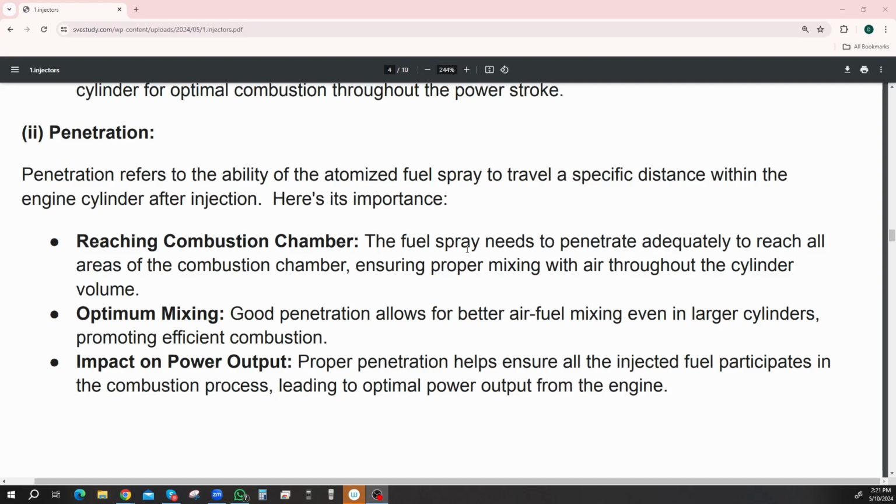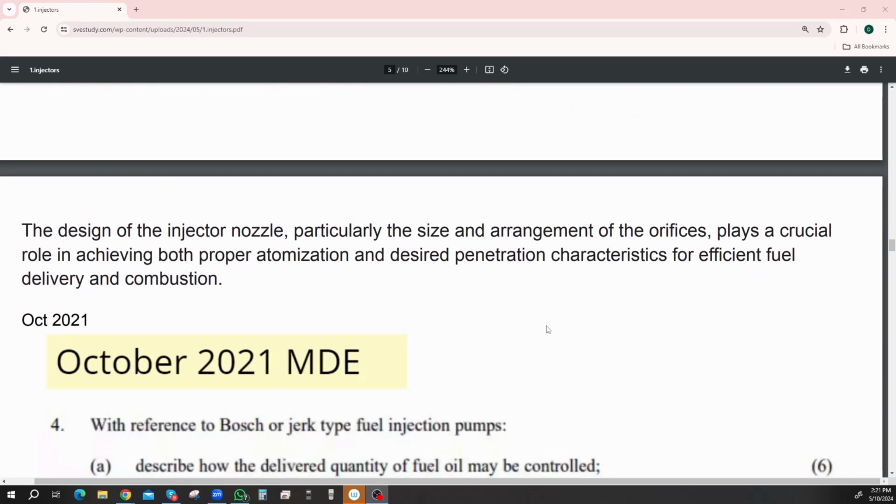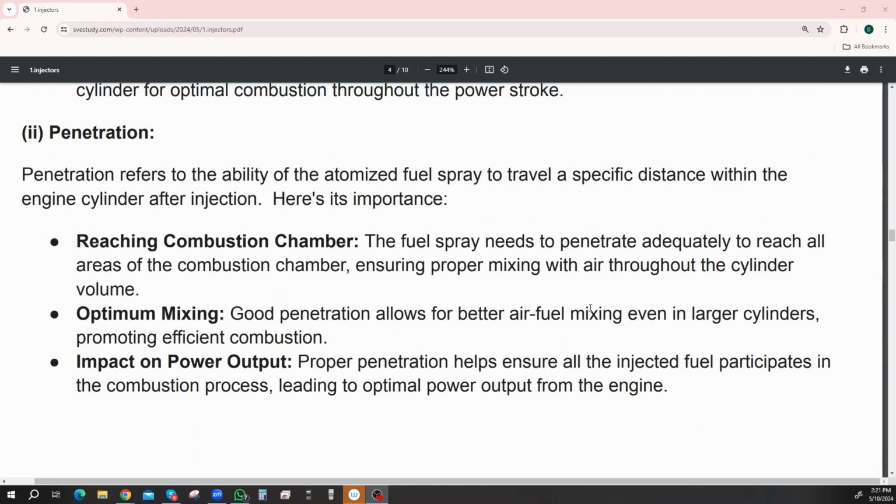Proper penetration helps to ensure all the injected fuel participates in the combustion process, leading to an optimal power output from the engine. I would have thought because the cylinder itself is hot, the more you can spray onto that, the more it's going to vaporize as well. But it should be fully vaporized before it even does that. But then I guess it would ignite in more than one place, and ignite evenly throughout the whole cylinder. The design of the injector nozzle, particularly the size and arrangement of the orifice, plays a crucial role in achieving both proper atomization and desired penetration, characteristics for efficient fuel delivery and combustion. Okay, that's a bit useless. But penetration is how far it gets sprayed into the cylinder.